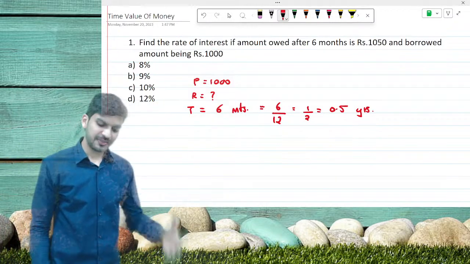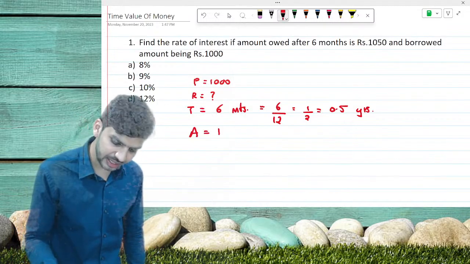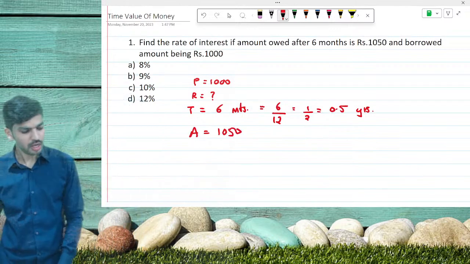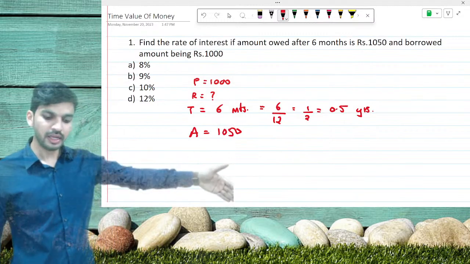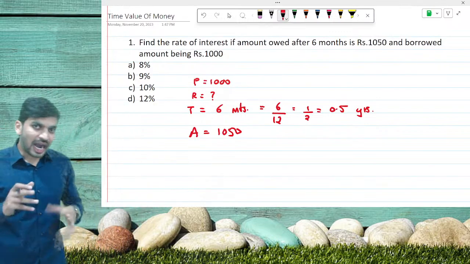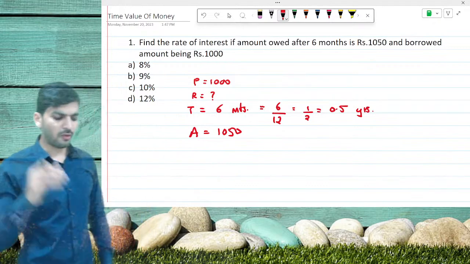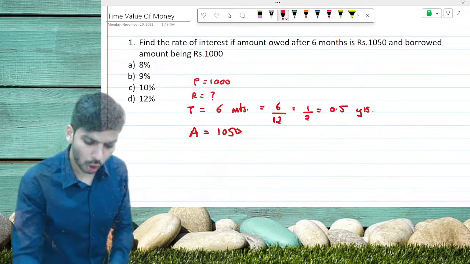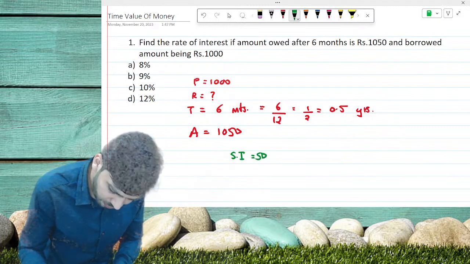Okay. After this, what is given? Total amount is 1050. So there are different ways to solve this kind of sum. Let's go for the simplest type. Principal is 1000. Amount is 1050. That means what is the interest amount? Interest amount is 50 rupees. That means you already know that simple interest is equal to 50.